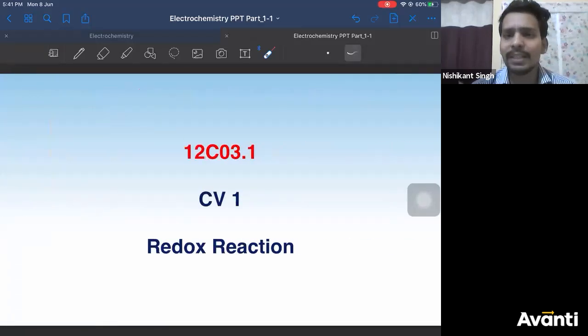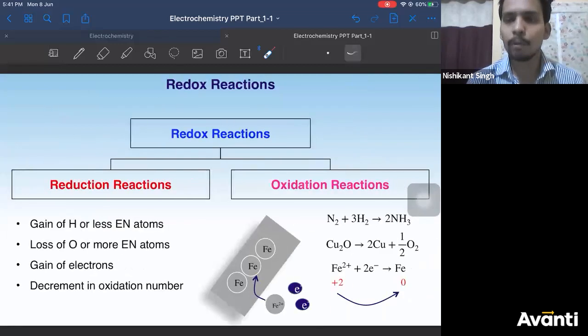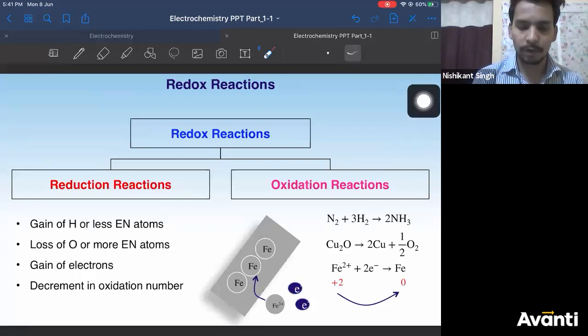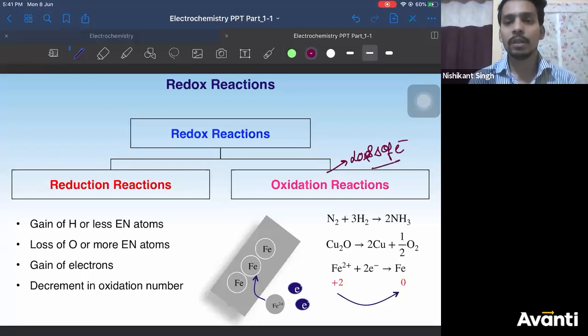So let's start with basics of redox, right? Redox reactions involve reduction reactions and oxidation reactions happening simultaneously. So if reduction and oxidation are happening simultaneously, you say it is a redox reaction, correct? Now let us see what these redox reactions are. First, I am taking the oxidation reaction. All of us are aware of it. Oxidation is basically loss of electrons. We are just summarizing the things. Loss of electrons, right?